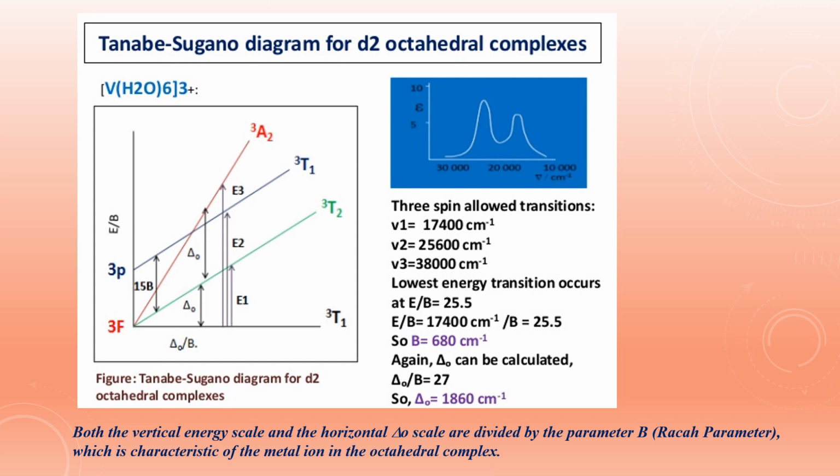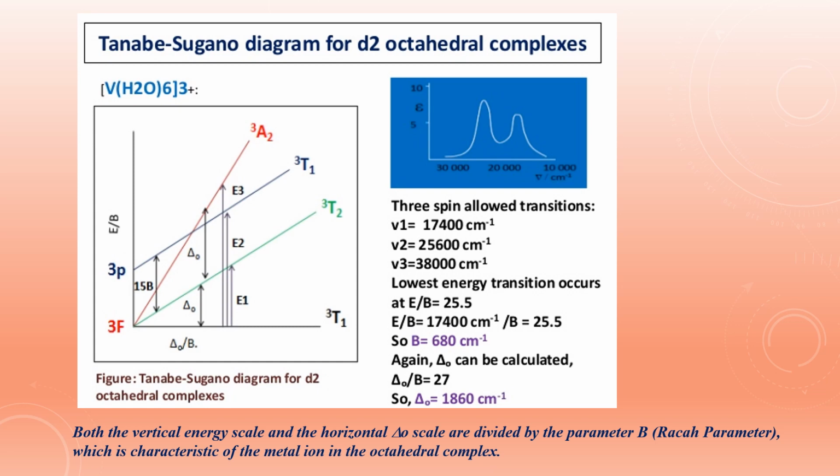So in these diagrams, the energies of electronic transitions depend not only on the arrangement of electronic state, characteristic of electronic configuration, but they also depend on the metal ion. So to make the diagram general for different metal ions with the same electronic configuration and to allow for different ligands, both the vertical energy scale and the horizontal delta O scale are divided by a parameter.